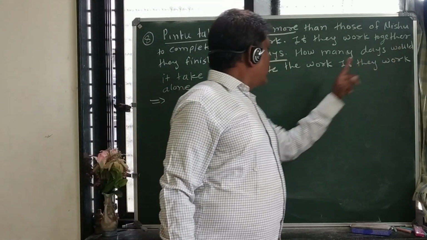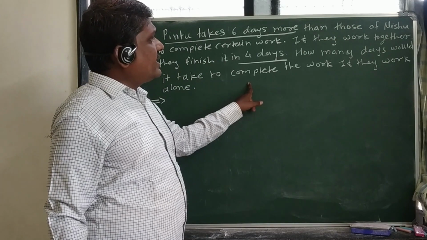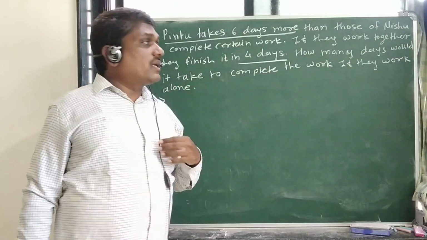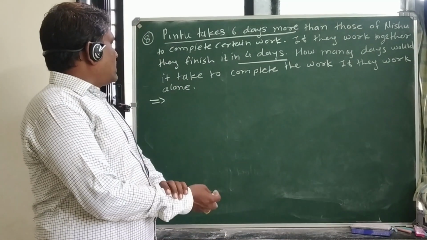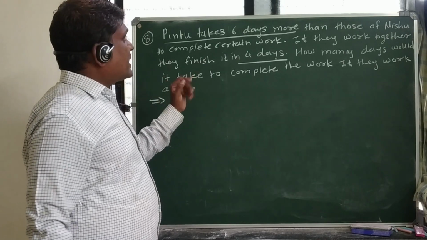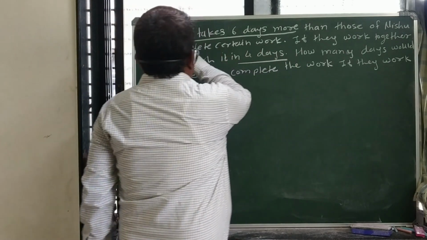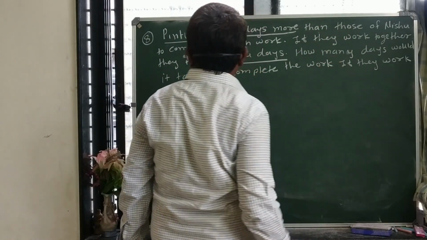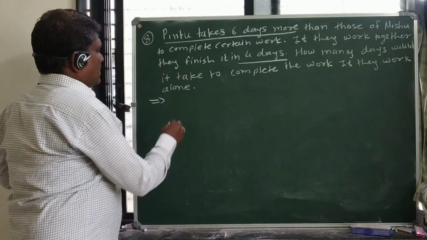How many days would it take to complete the work if they work alone? In this type of example, we are just going to find out the work made by them alone. So let us see. Pintu takes 6 days more than Nishu. So first of all, what are we going to write here?